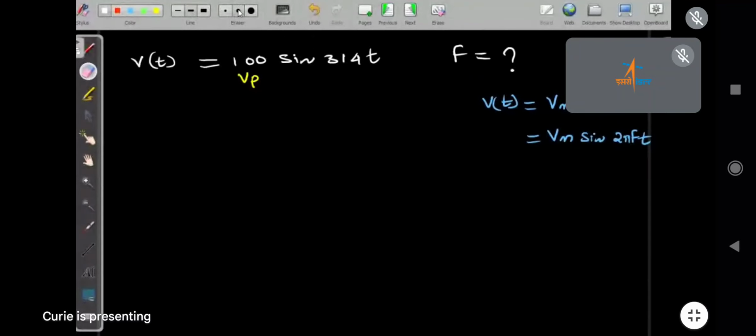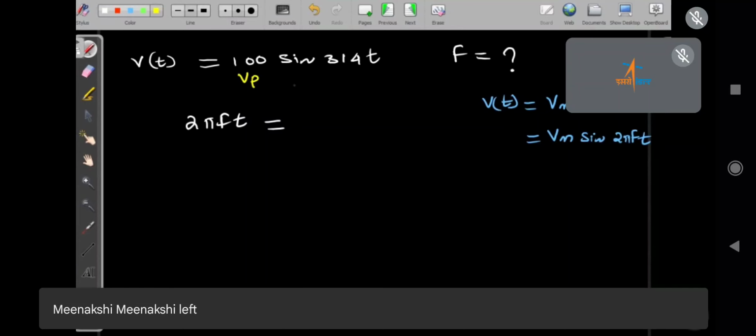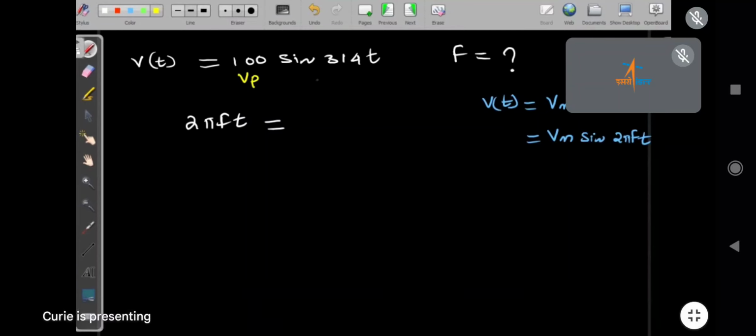Vasanta, are you there? We want to find the frequency. So what do you write? First you will write 2 pi ft. What is 2 pi ft in the given equation? 100 sine 314t.